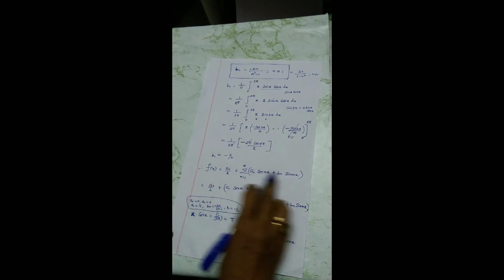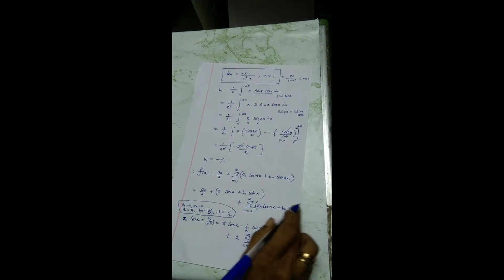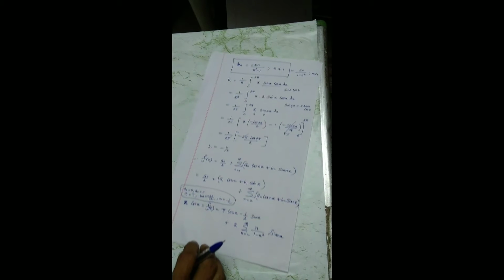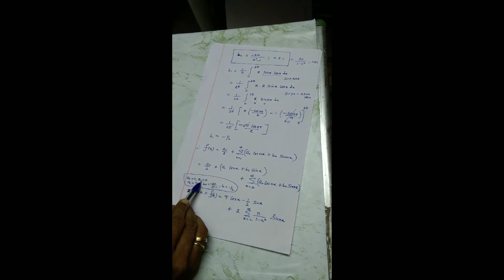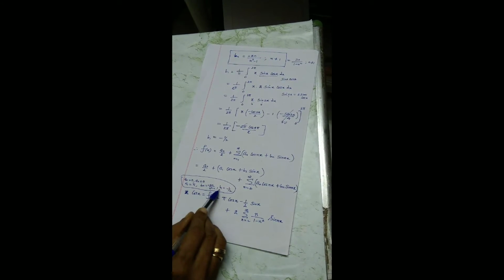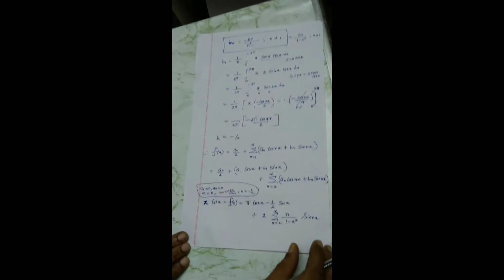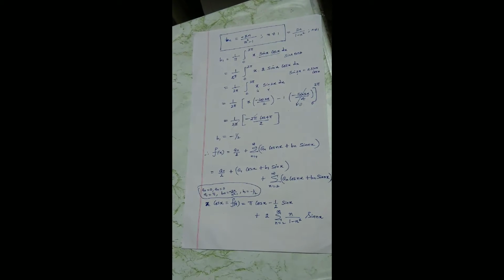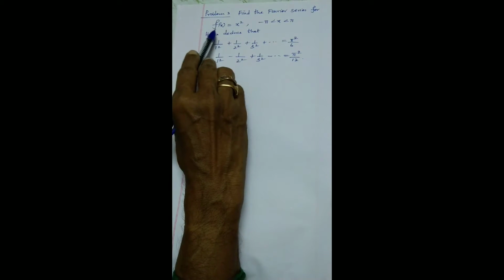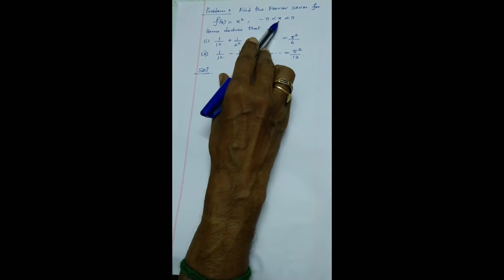So now you know the Fourier series. Yes, split up. Why? Because you have calculated all of this: a0, an, a1, bn, b1. Substitute everything, you will get a beautiful Fourier series for x cos x. Find the Fourier series for f of x equal to x square in minus pi to pi.